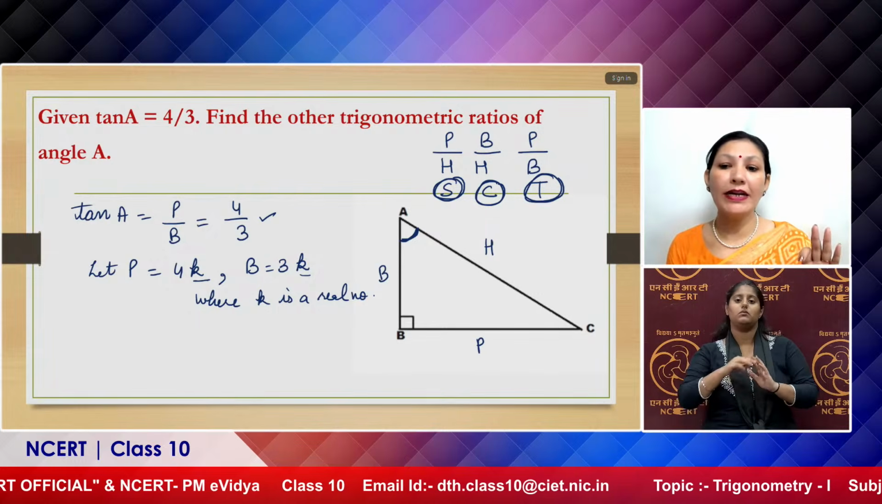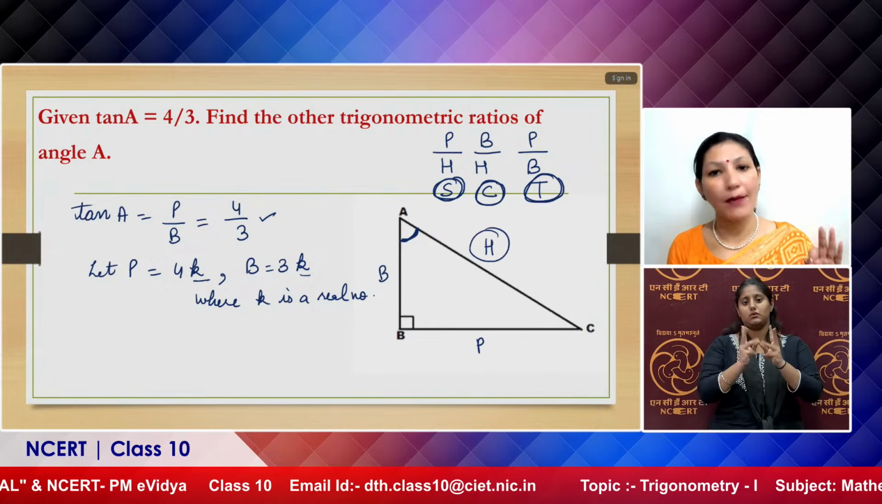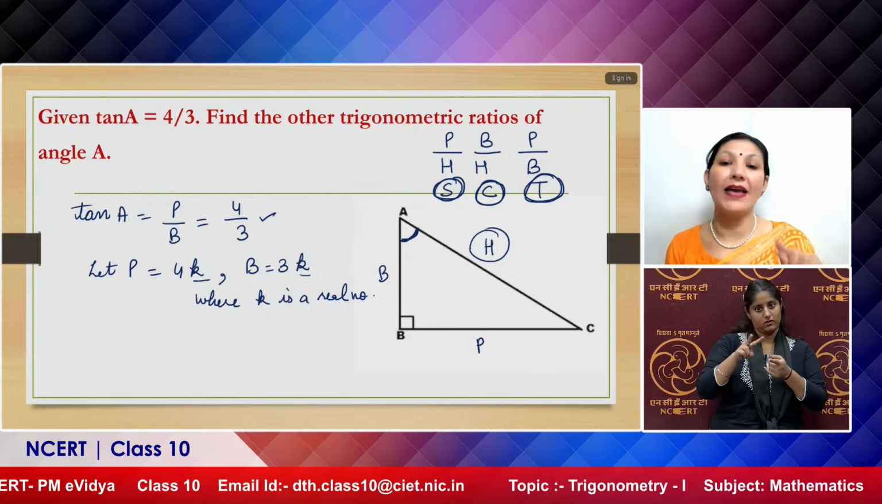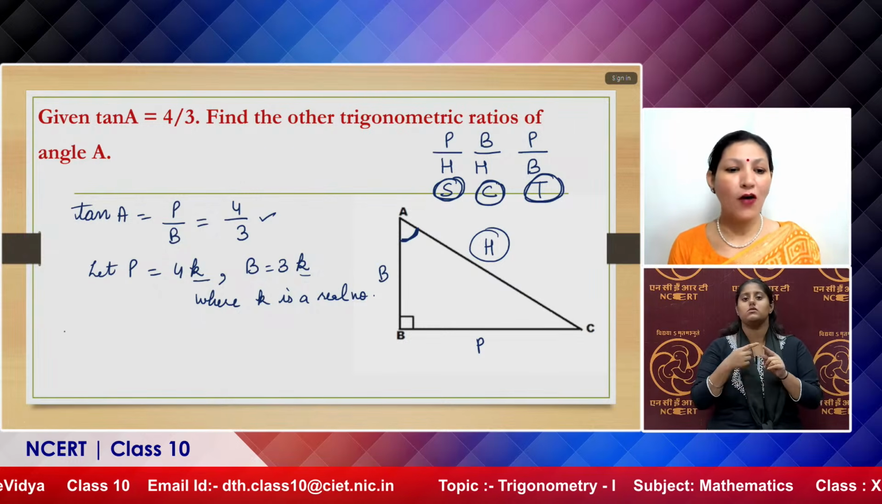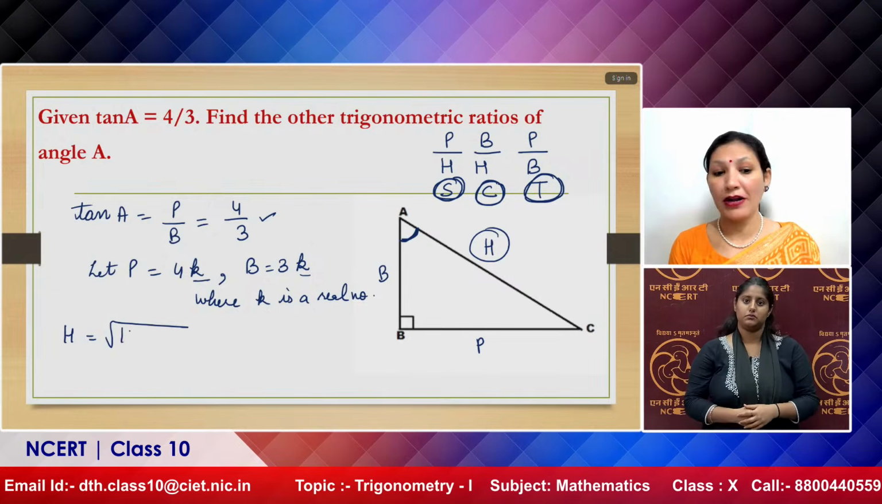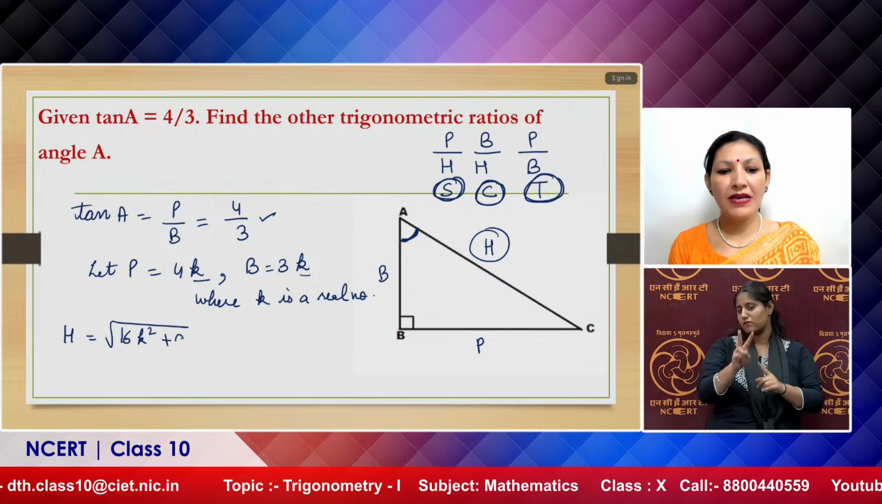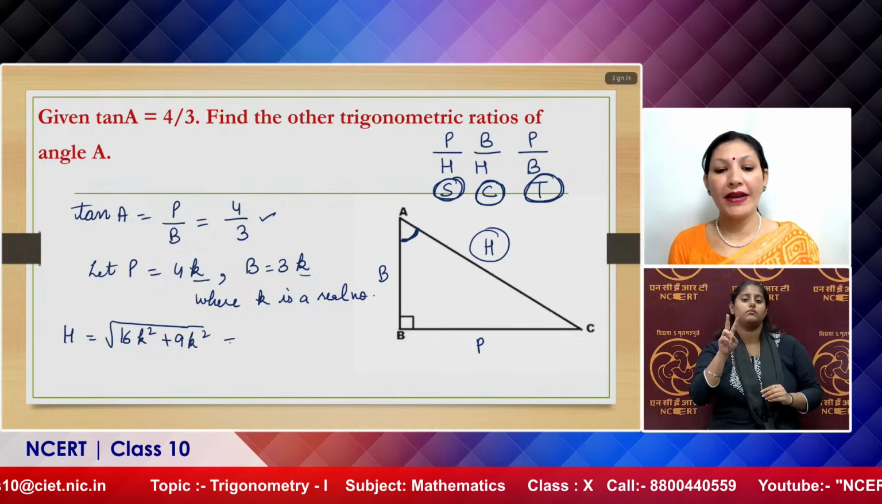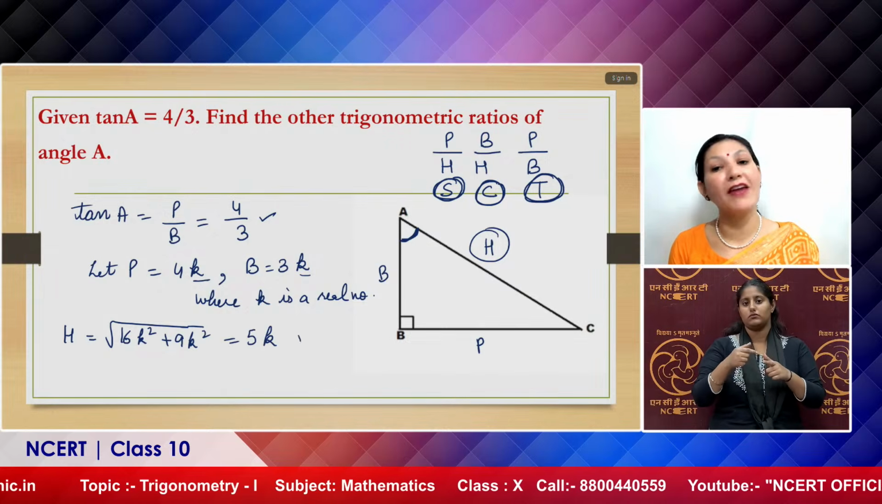तो उन्हें कैलकुलेट करने के लिए you need the value of hypotenuse as well. So we will apply the Pythagoras theorem for this. How to apply? You know that hypotenuse is equal to under root of perpendicular square plus base square, which is providing us that the hypotenuse is 5 times k.